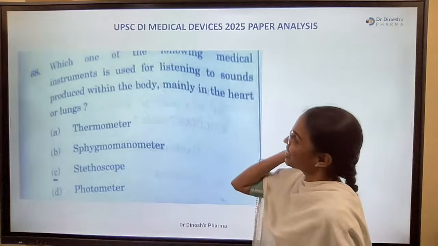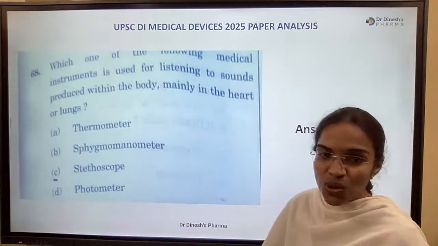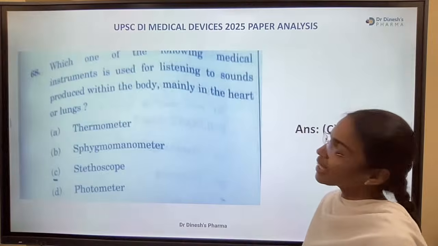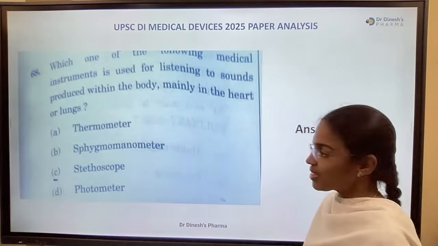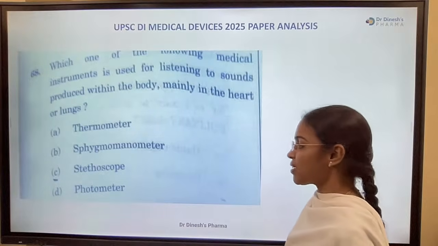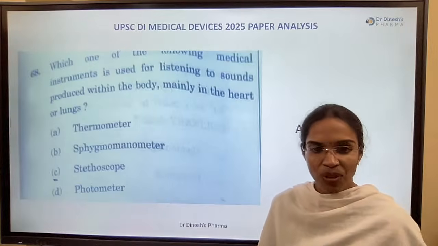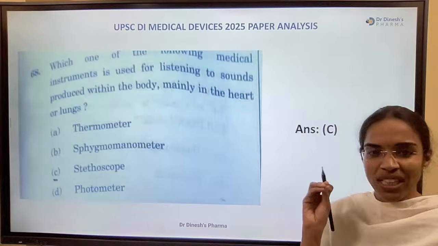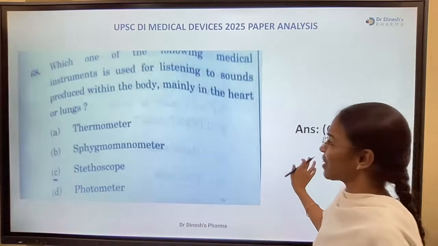Okay, yeah. So, which one of the following medical instruments is used for listening to sounds produced within the body, mainly in the heart or lungs? Yes, thermometer, sphygmomanometer, stethoscope, or photometer. What's the right answer? Yeah, again, option C, stethoscope. A stethoscope to listen to the sounds, right? Very easy question again.